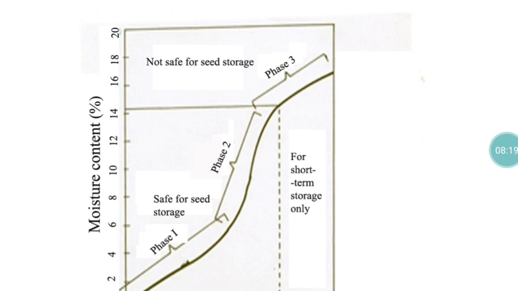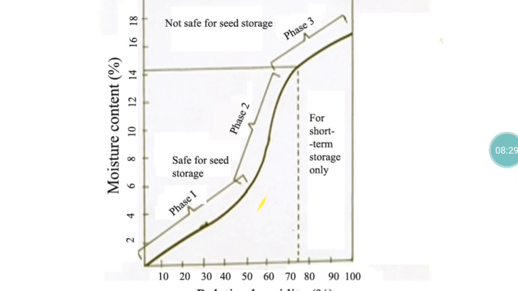Phase 3 normally indicates the presence of free water. Phase 2 reflects the adsorbed water. Phase 1 is related to the bound water. Phase 2 is normally between 6 to 12% or 13%. So we have to bring the moisture content to the level of 8%. If you go beyond that, we must adopt some strategy and safely remove it.